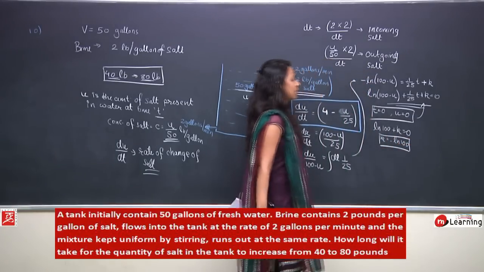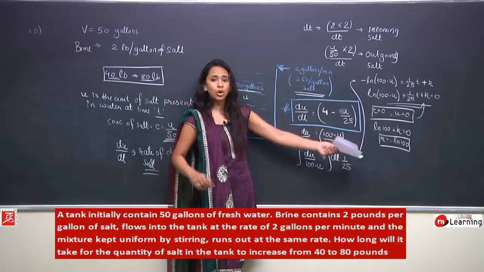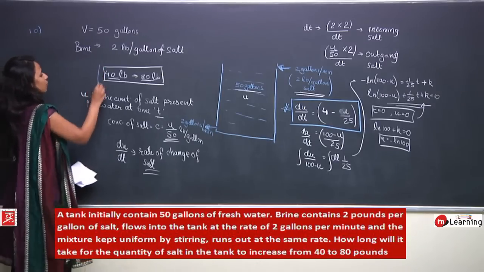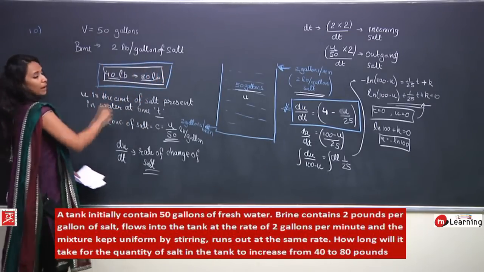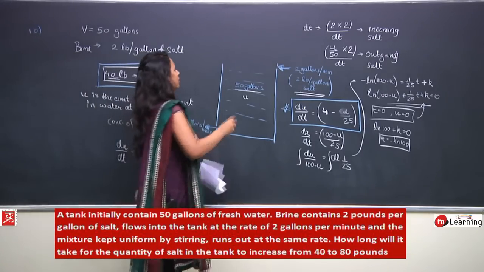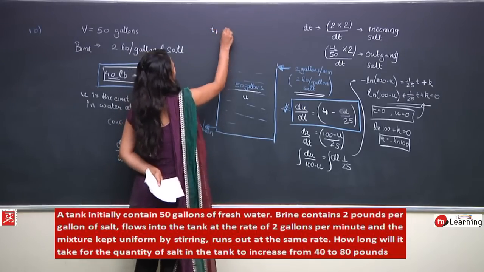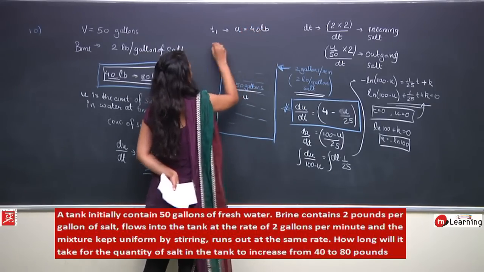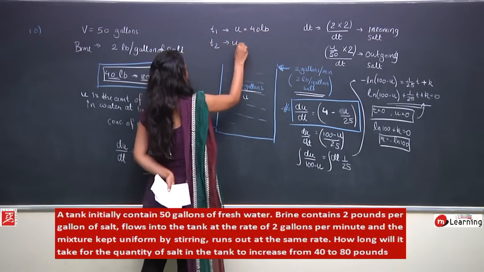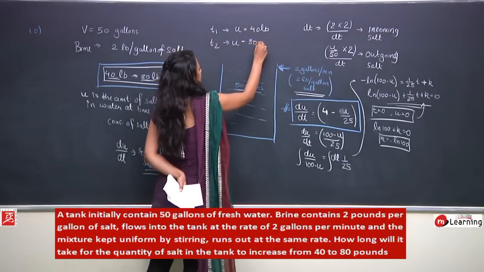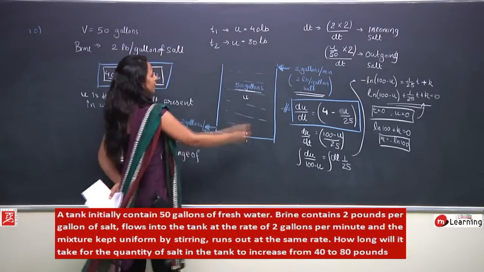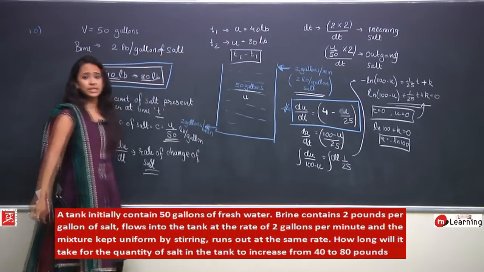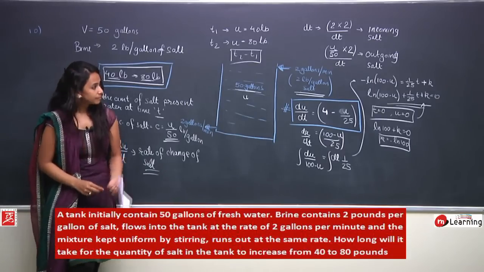From here we have got the value of k, and we can put it in this equation and solve. Now we have to find the time in which the amount of salt changes from 40 pounds to 80 pounds. So we have to find T1 at which u is equal to 40 pounds, and T2 at which u is equal to 80 pounds, and then find T2 minus T1. And this is the calculation part. I hope everyone can do it.